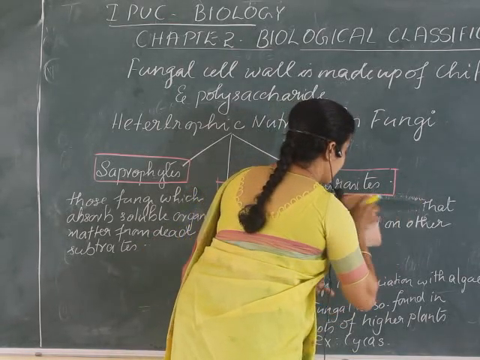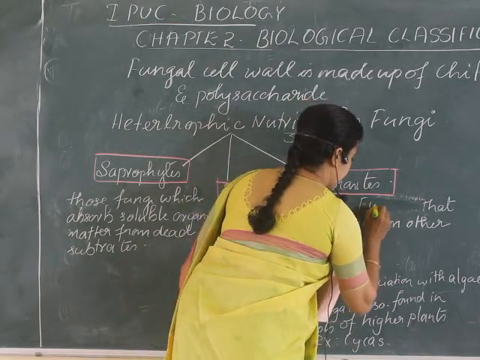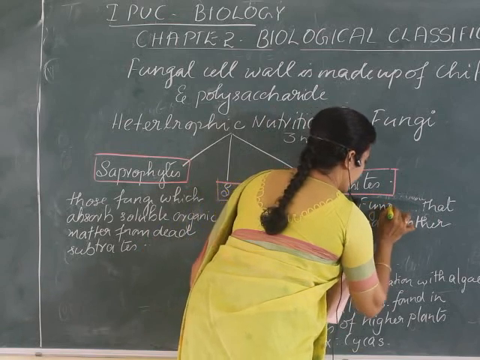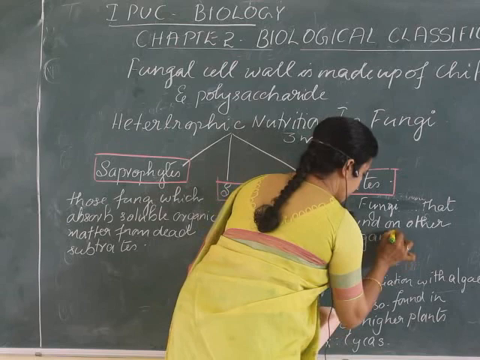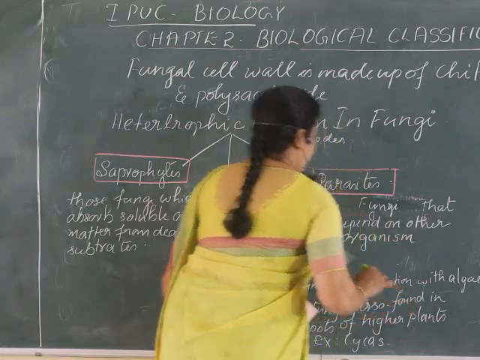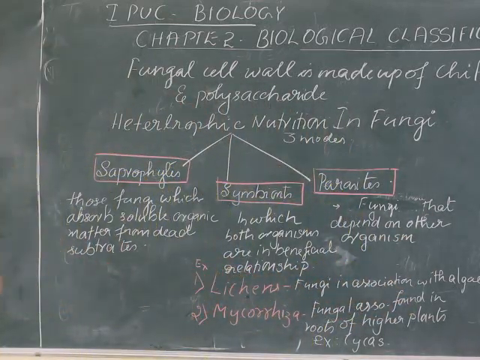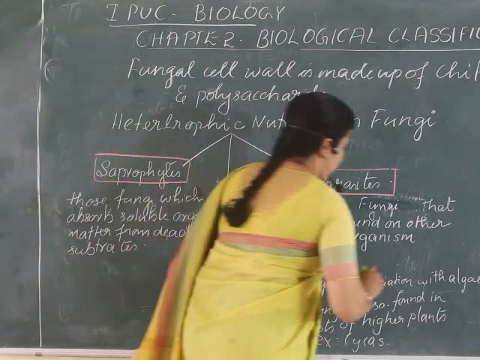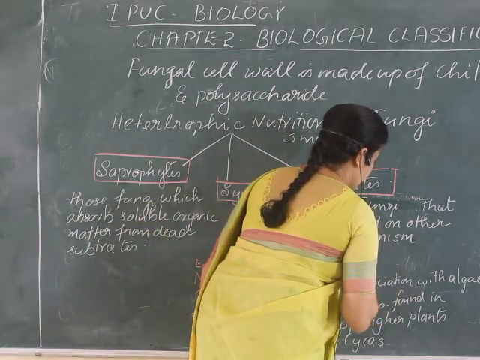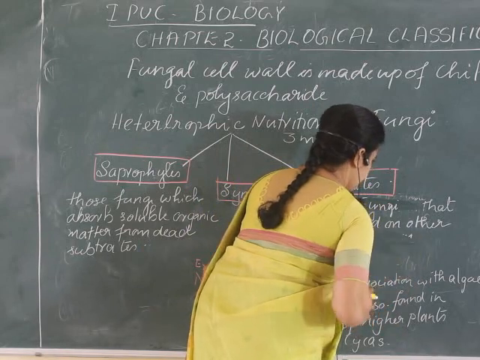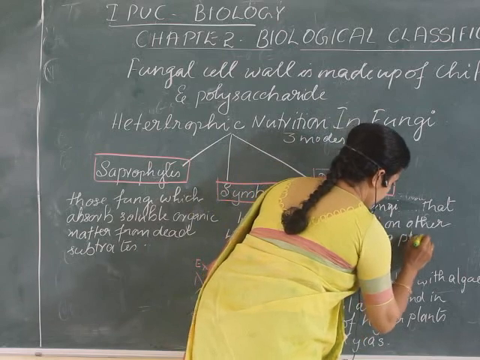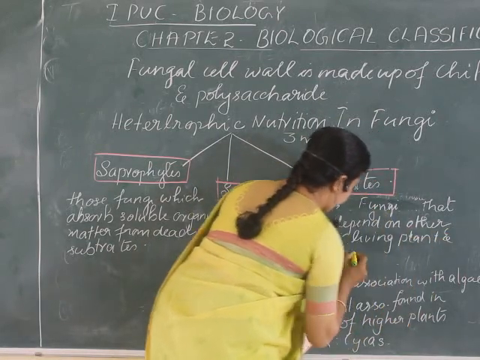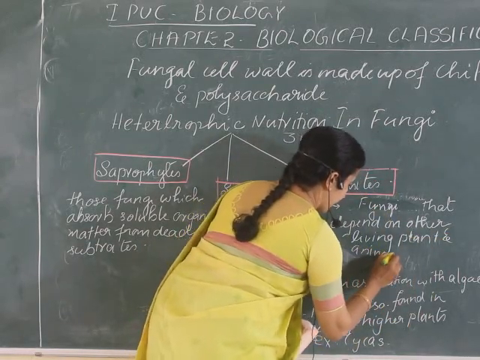So we will add here fungus, because we are studying only about fungus, right? So fungus that depend on other organisms, other living plants and animals, for their food and survival is called parasites.